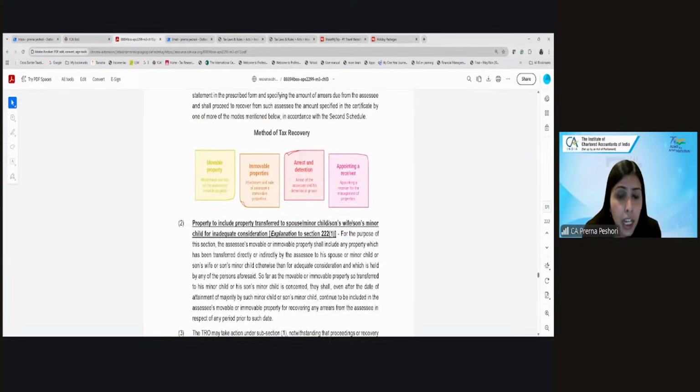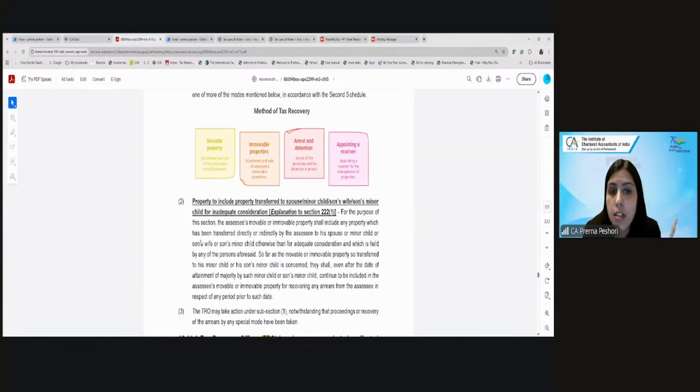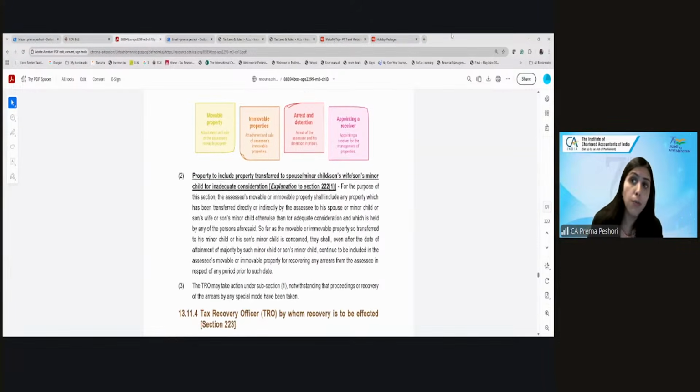So, property will include not only your property, but also property in the name of spouse, minor child, son's wife, son's minor child, if the property was transferred to them for inadequate consideration. So, you may get a hint that they may seize your property to recover the demand, so you may transfer the property to them for inadequate consideration.